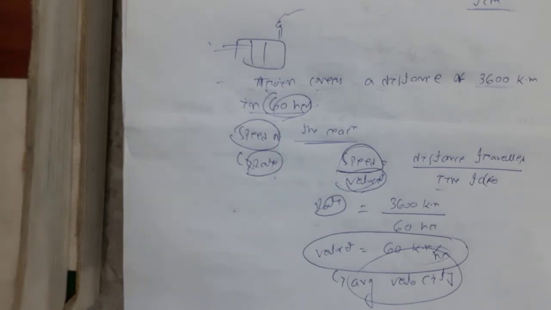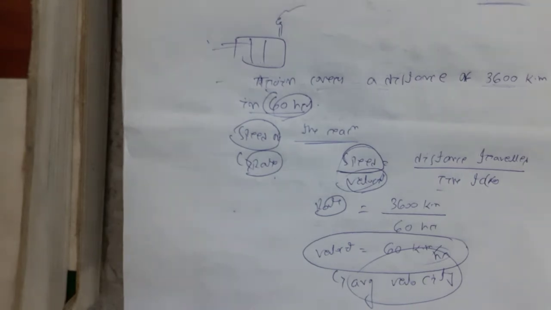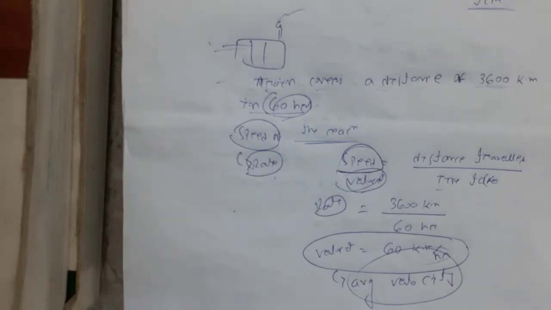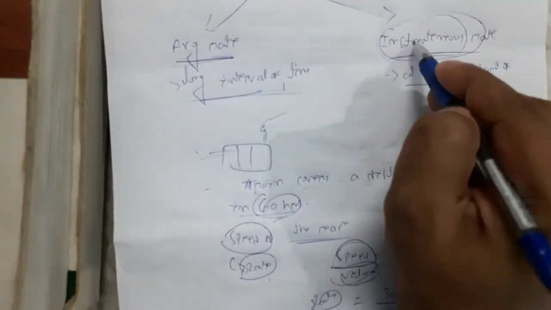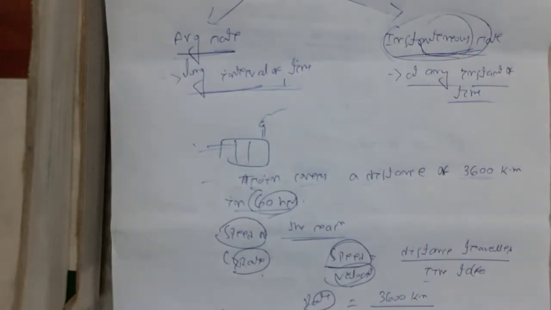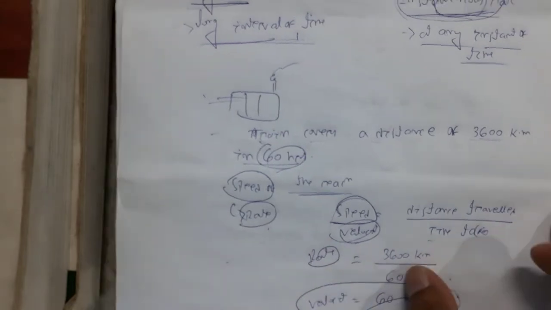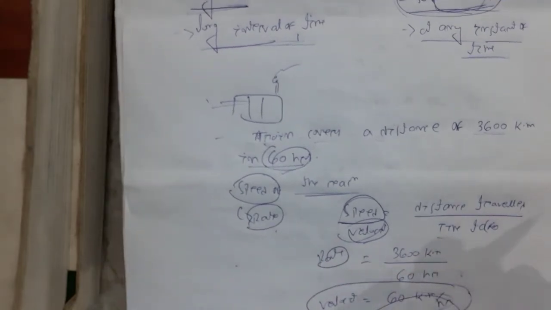If we have to calculate instantaneous velocity, then we have to check after 10 minutes what is the velocity, or after 20 minutes what is the velocity, or after 5 minutes what is the velocity. That is called instantaneous rate. Hope you are able to understand this.